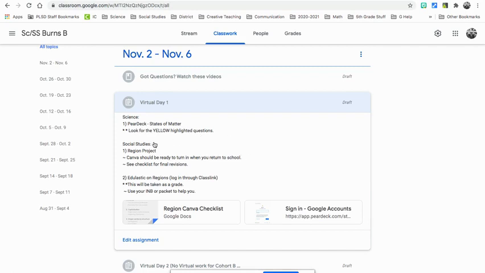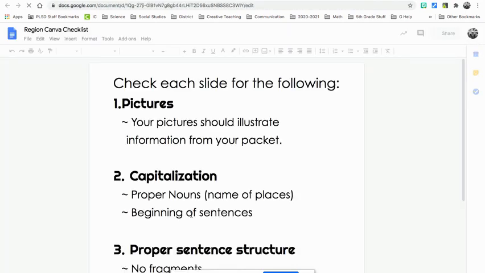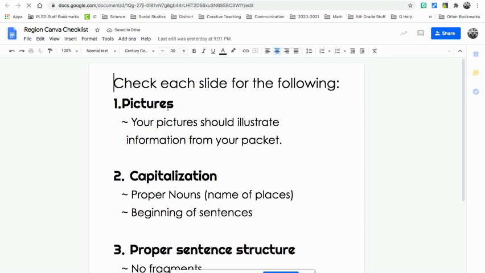For social studies, I'm keeping it kind of simple this week. You need to be working on your region project. You also need to be checking the checklist for your final revisions, which is right here. If you click on it, it's pretty much just view only, but you need to make sure that each slide has pictures that illustrate information from your packet.